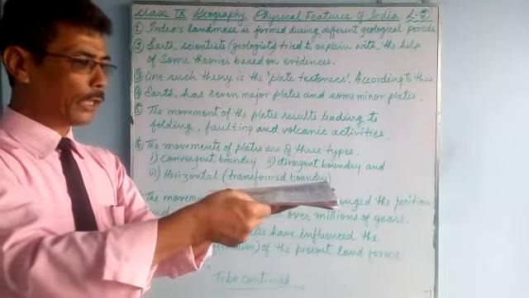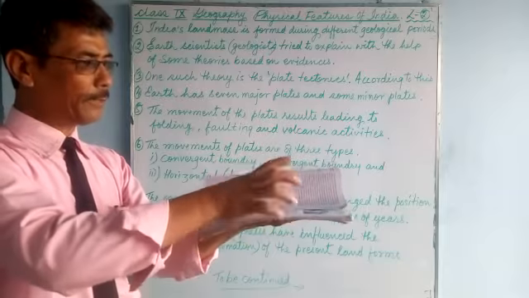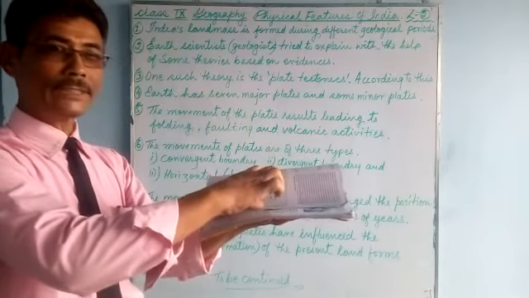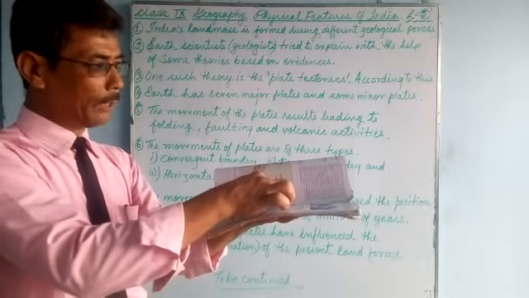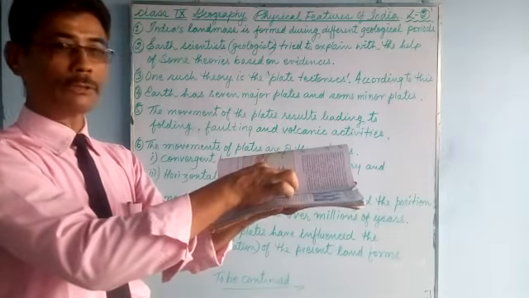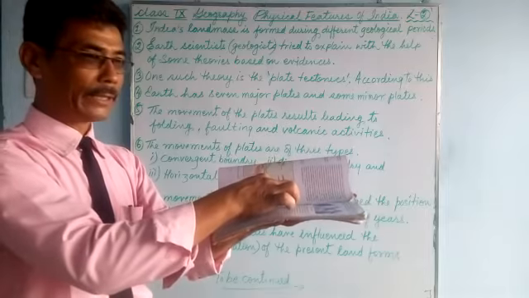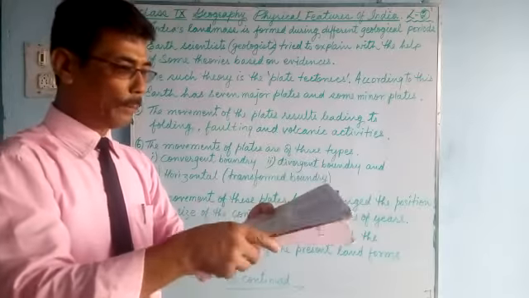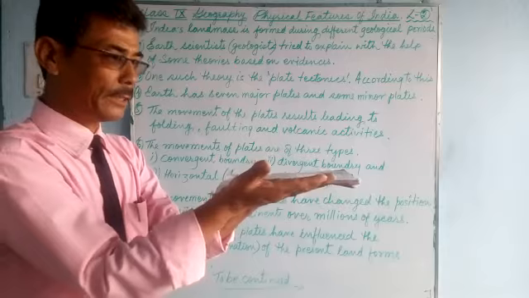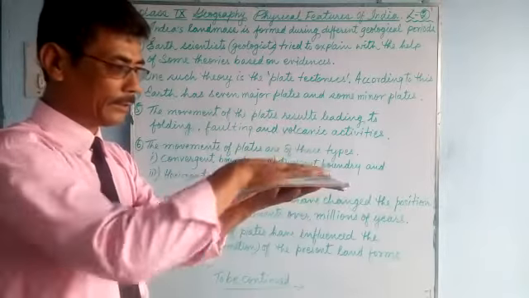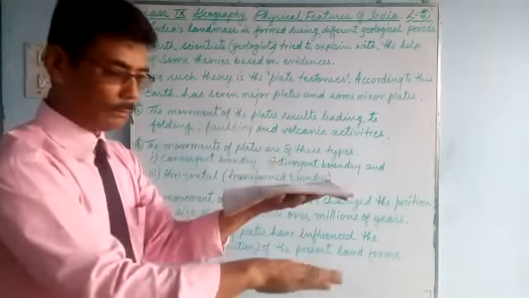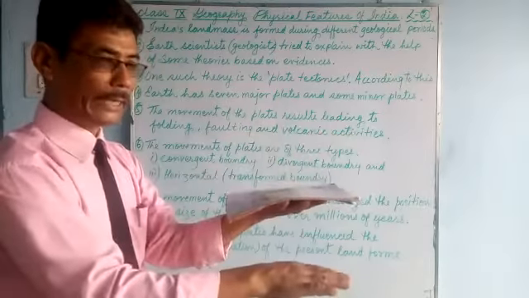When the plate moves a little this side, here you can see the fold. A mountain is formed, a hill or a mountain. As it moves further, the hill becomes higher and higher, it becomes a mountain. This is called folding. And when the two plates separate, there will be a gap, a faulting. The surface goes down. That's called faulting.